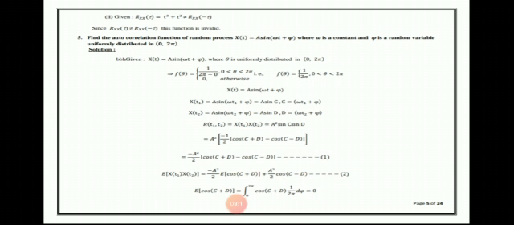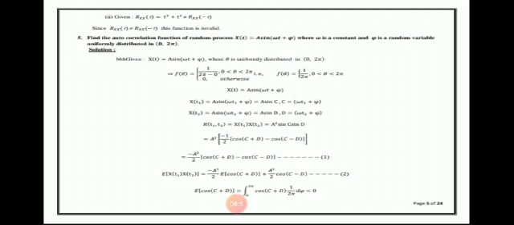Find the autocorrelation function of the random process X of t equal to A sin omega t plus phi, where omega is a constant and phi is a random variable uniformly distributed in 0 to 2 pi. X of t equal to A sin omega t plus phi, where theta is uniformly distributed in 0 to 2 pi, which implies f of theta equal to 1 divided by 2 pi minus 0, where 0 less than theta less than 2 pi, otherwise 0. That is, f of theta equal to 1 divided by 2 pi, 0 less than theta less than 2 pi.